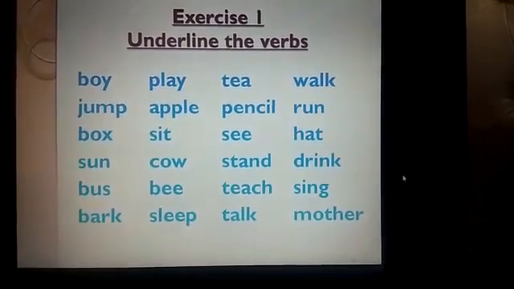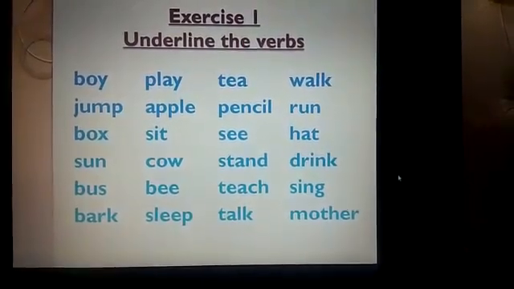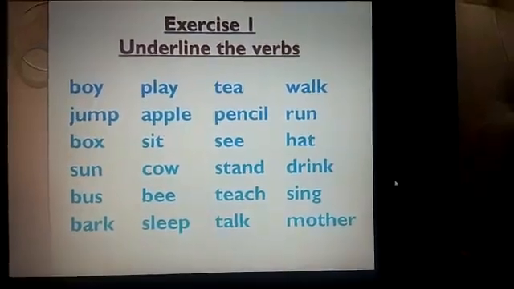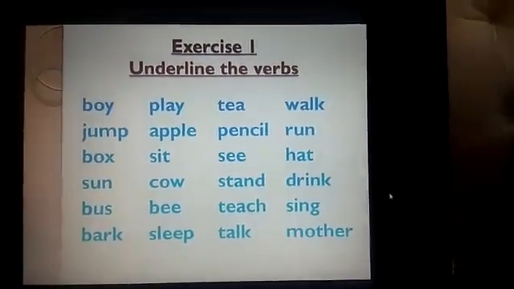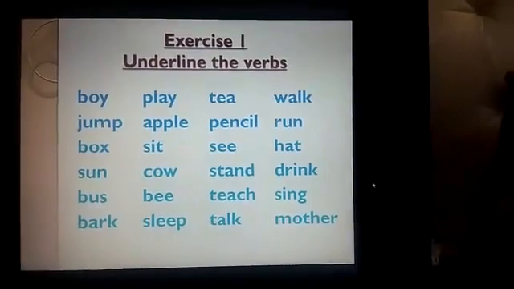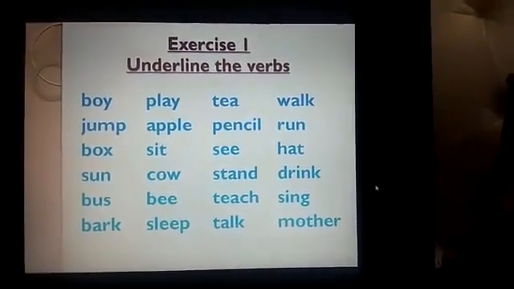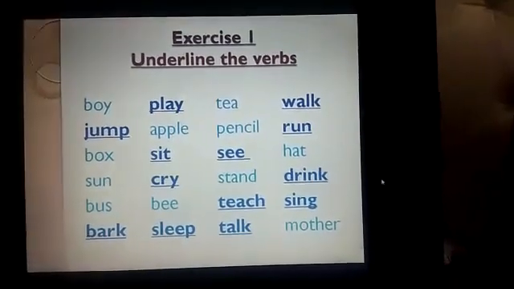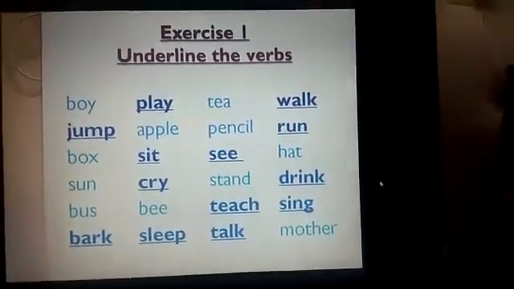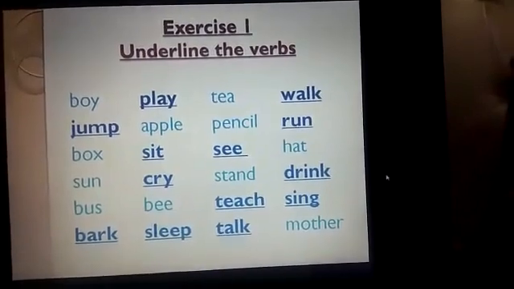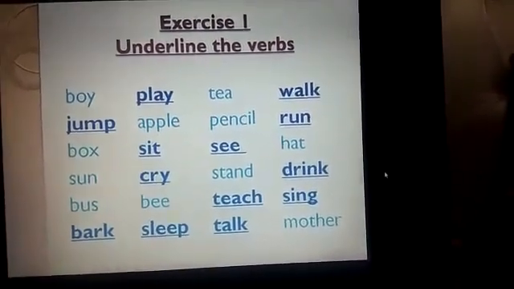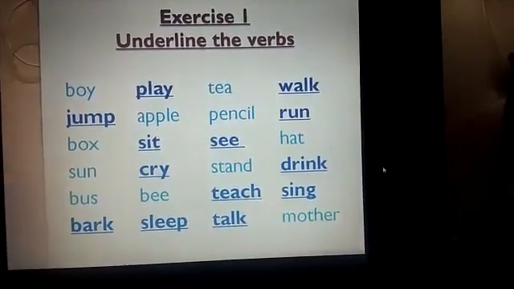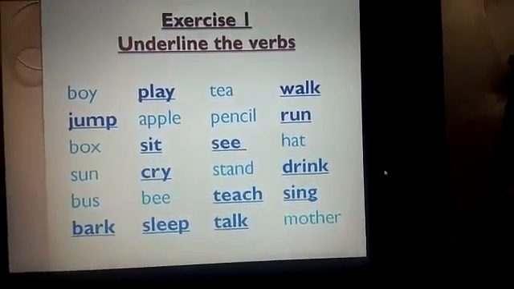bark, sleep, talk, mother. So here there are a group of words in which we have to identify which are verbs or doing words or action words. So I have done this for you so that you can understand. See here. Here some of the words, they are underlined and they are dark in color. All these words are action words.